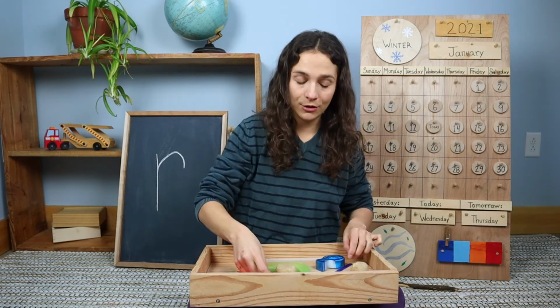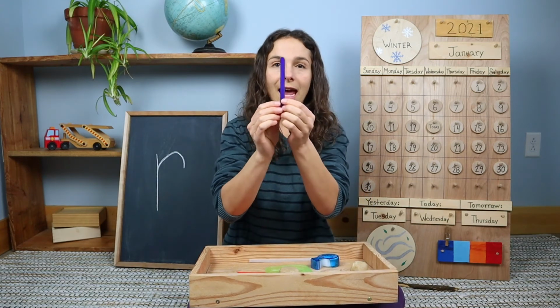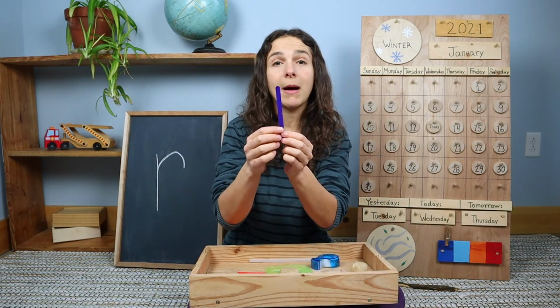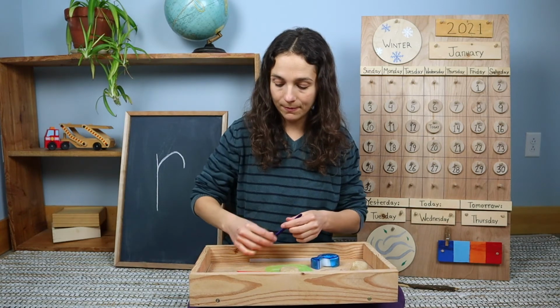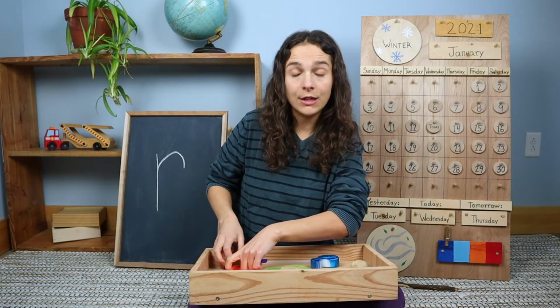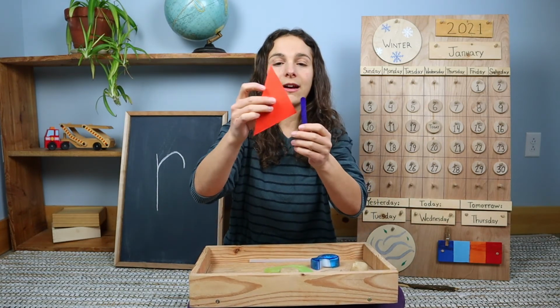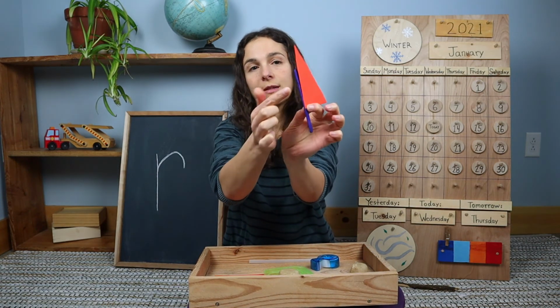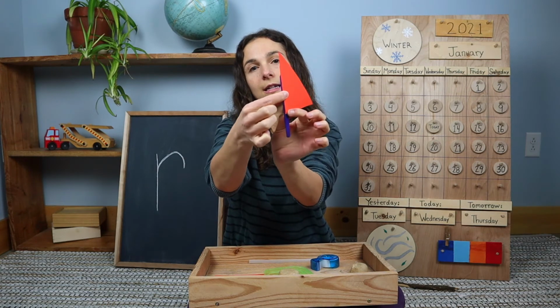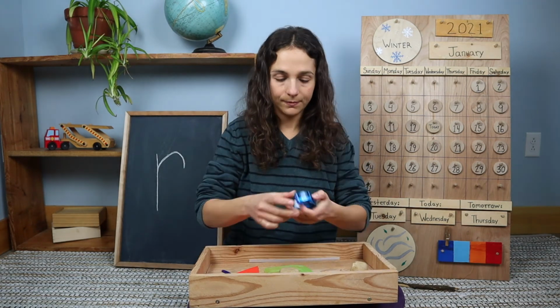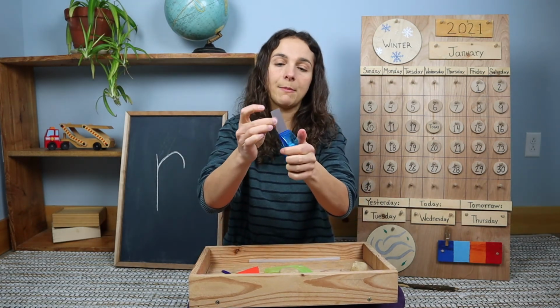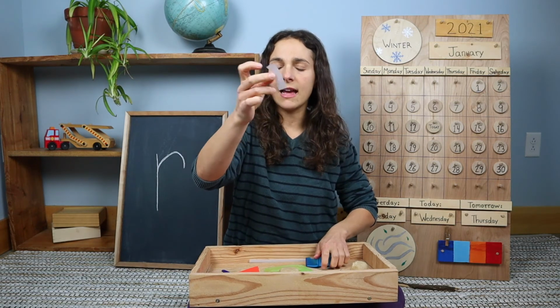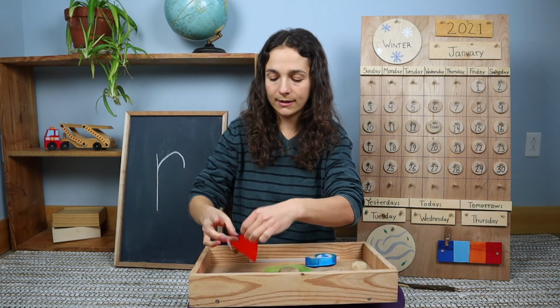Now you need to make your sail. So I have my popsicle stick. If you don't have a popsicle stick, you can use your twig. And you want to attach the sail to the popsicle stick. So I'm going to use a piece of tape to attach them together. Any type of tape will work. And I think that I'll start off with just one piece.